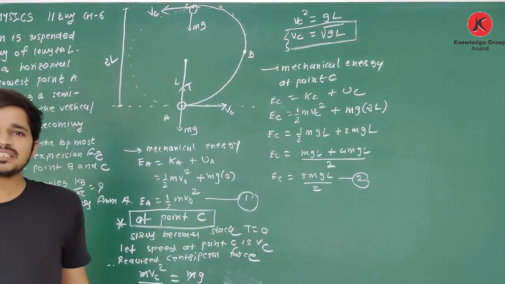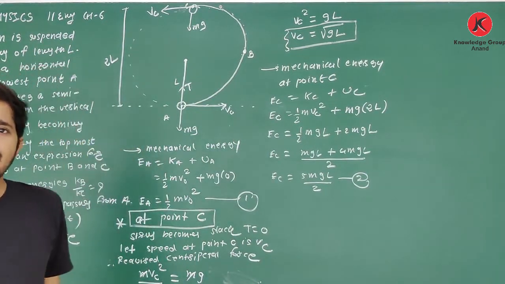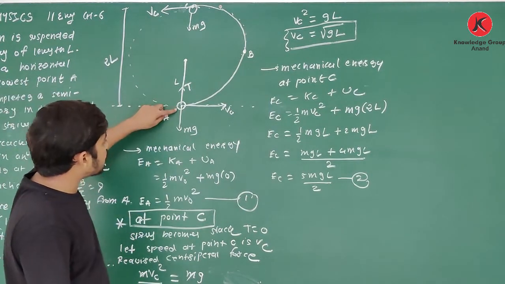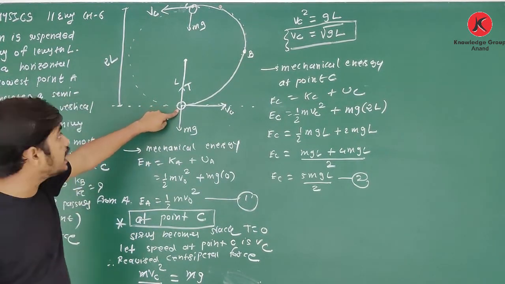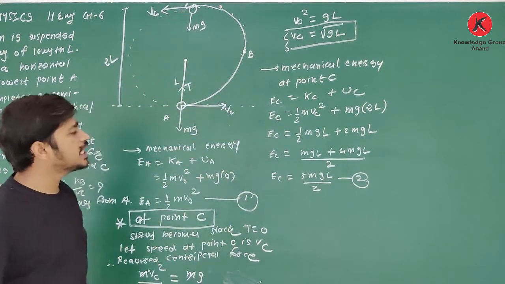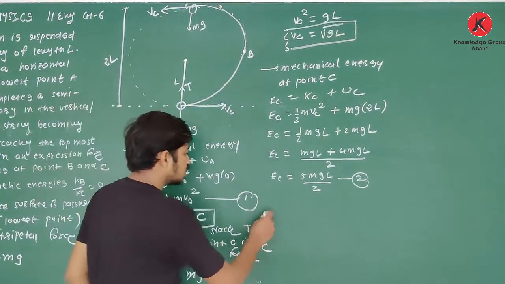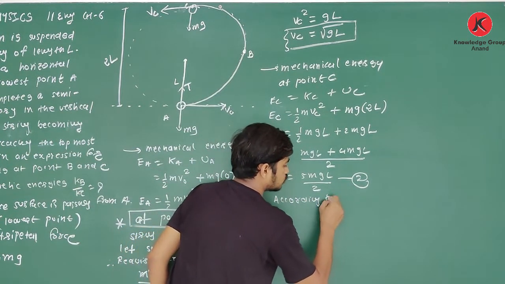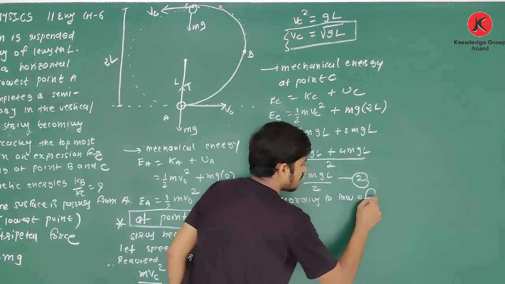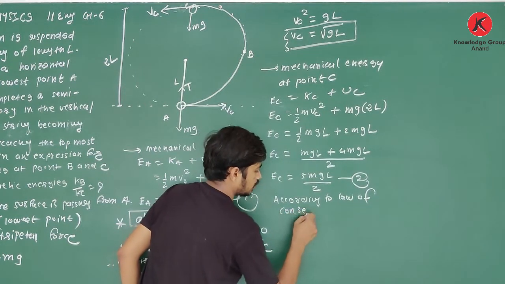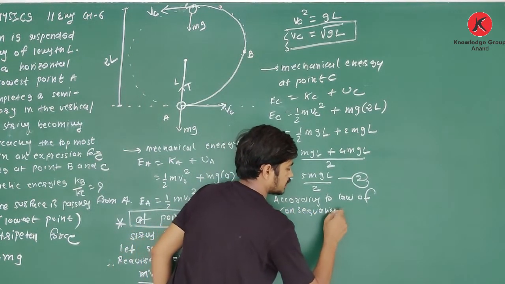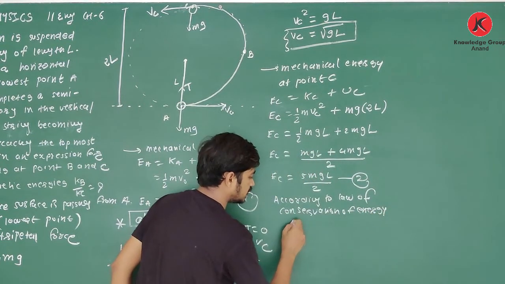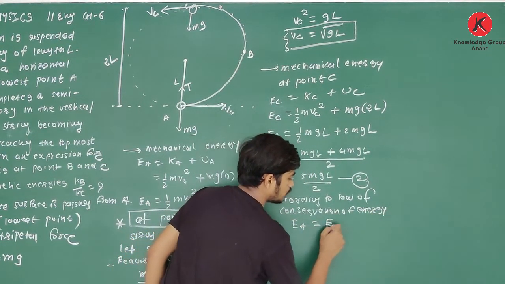Now what is the law of conservation of mechanical energy? Mechanical energy remains constant. If I find the mechanical energy at point A and at point C, it will be the same. So according to the law of conservation of energy, EA is equal to EC.